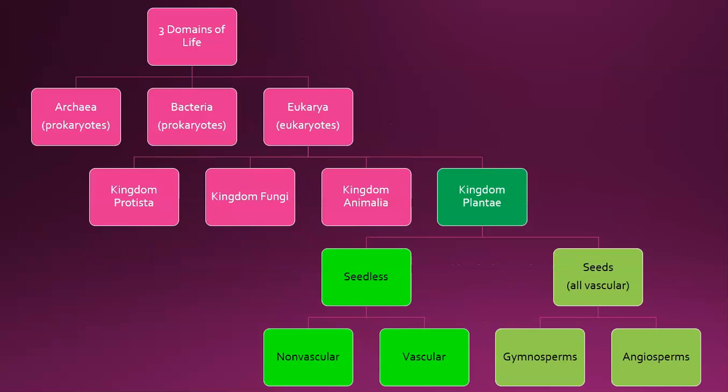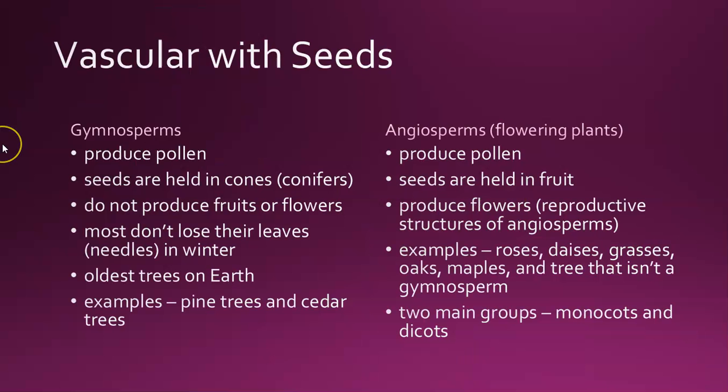If I went back to my concept map, we just talked about vascular plants without seeds. So these would be your ferns right here. Now we're going to move on to vascular plants that do produce seeds, our gymnosperms and our angiosperms. The structures of gymnosperms and angiosperms make them even less dependent on water. Gymnosperms include pine trees and cedar trees. Angiosperms include all plants that produce flowers, from grasses to roses to maple trees.